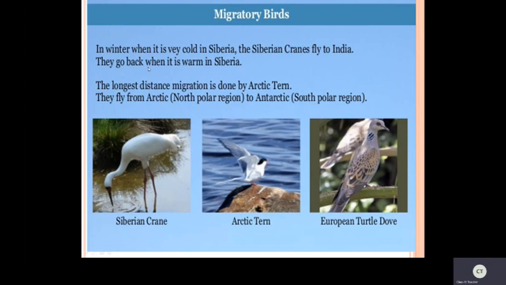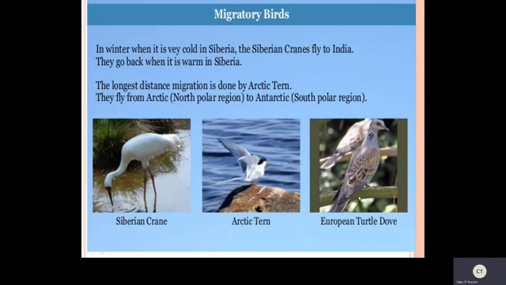Now they go back when it is warm in Siberia. So whenever it is cold, they visit India, and whenever it becomes warm in Siberia, they go back. The longest distance migration is done by Arctic terns. They move the longest distance. From Siberia to India, cranes travel due to climatic conditions. See here, the Siberian crane. Have you ever seen the Siberian crane? Now see here, Arctic terns.